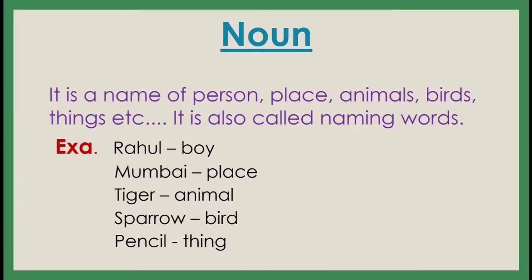So dear children, about noun you have to learn that a name of person, place, animal, bird, thing, etc., is called noun. So Rahul, Mumbai, tiger, sparrow, pencil, these are called noun. It is called naming word. Understand? So what is noun? I hope it is clear. Let's see the second one.